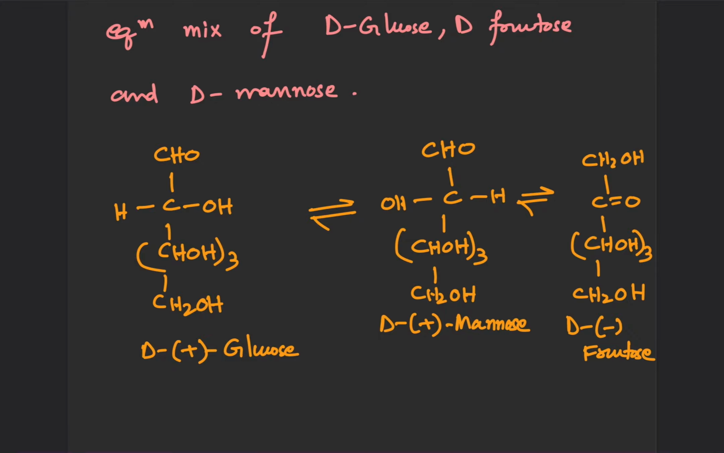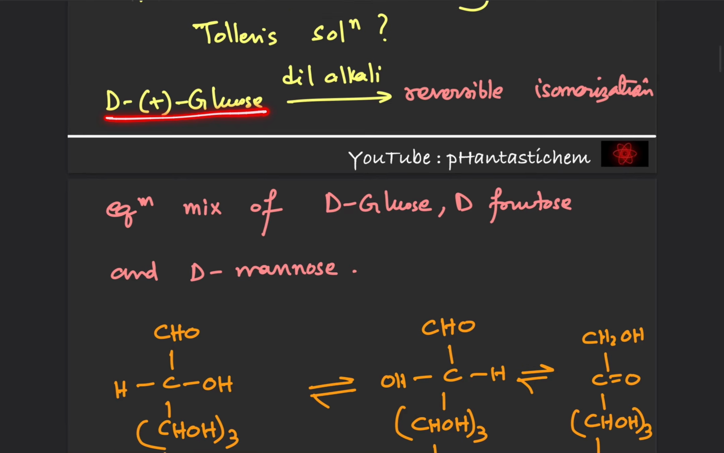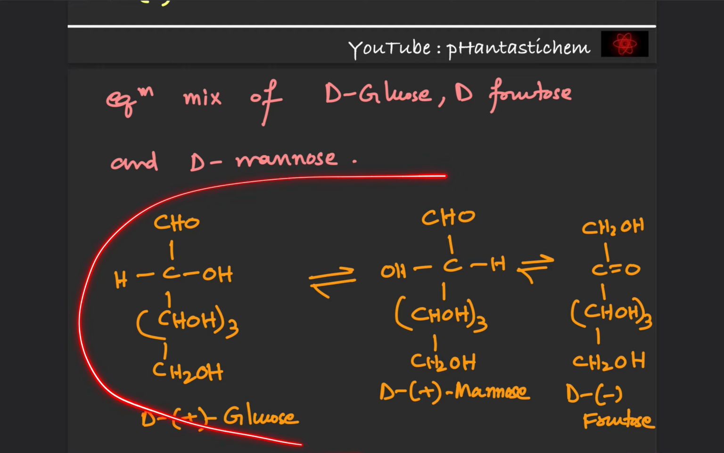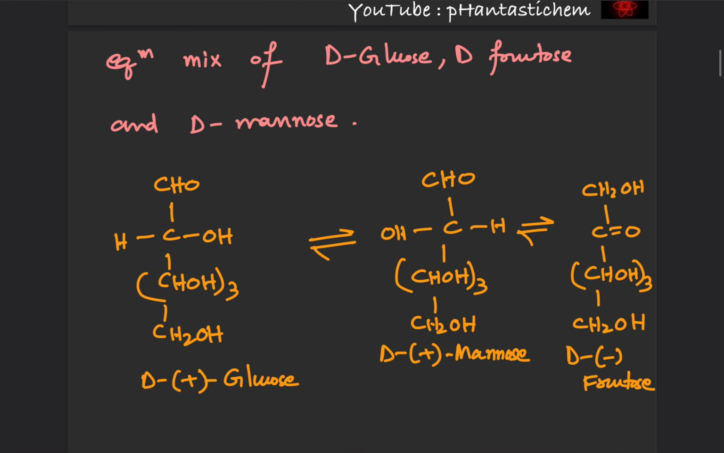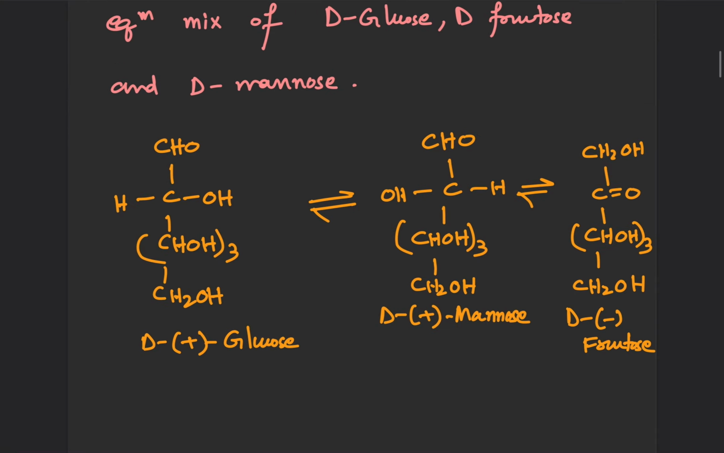The same equilibrium mixture is obtained even if we start with D plus mannose or D minus fructose. So let's say instead of D plus glucose, I start with D plus mannose, I will get this equilibrium mixture itself in the presence of OH minus. Similarly, if I start with D minus fructose, in the presence of dilute alkali, I will get this equilibrium mixture.